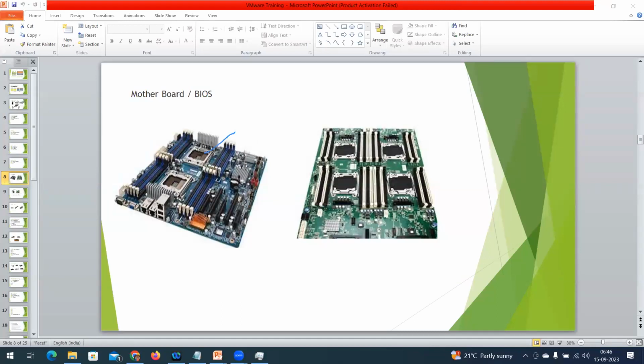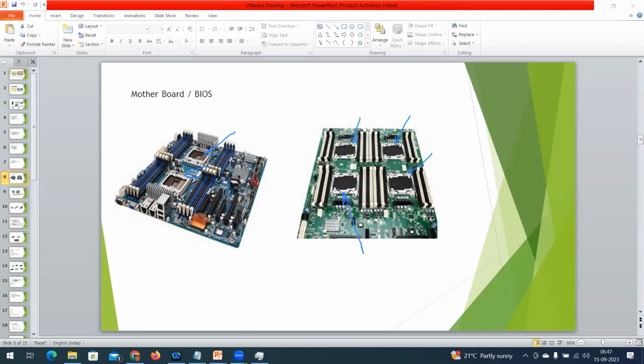One socket, the square one, and a second socket. In this motherboard, there are 4 sockets. That means how many processors can I install? I can install 4 processors. In this particular motherboard, I can install 2 processors.